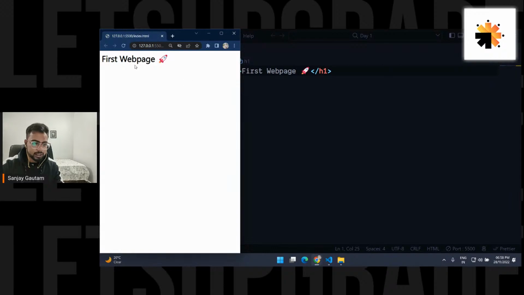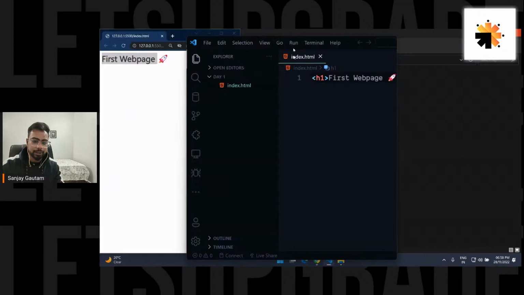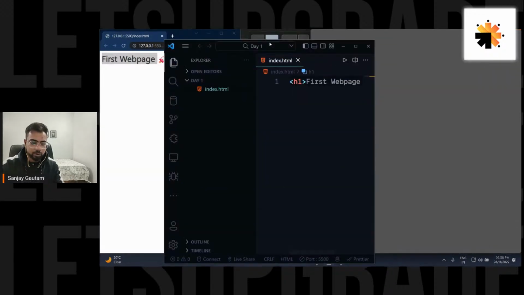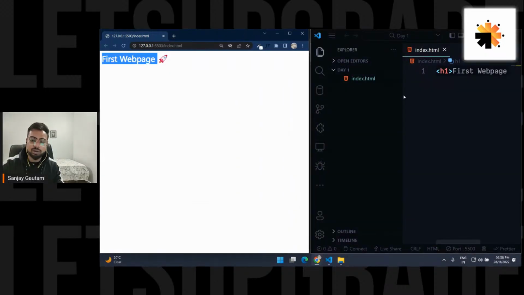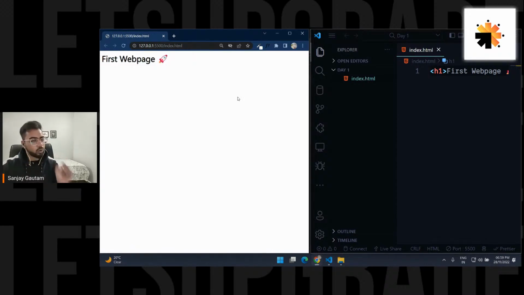And now you can see your web page is automatically opened here. So you don't have to click here. It's automatically going to get opened. And now the fun part is that every time you make any change, it is going to refresh. The only catch is you have to name your file index.html. You cannot use any other name. You can just use the name index.html, and we are going to fix it.